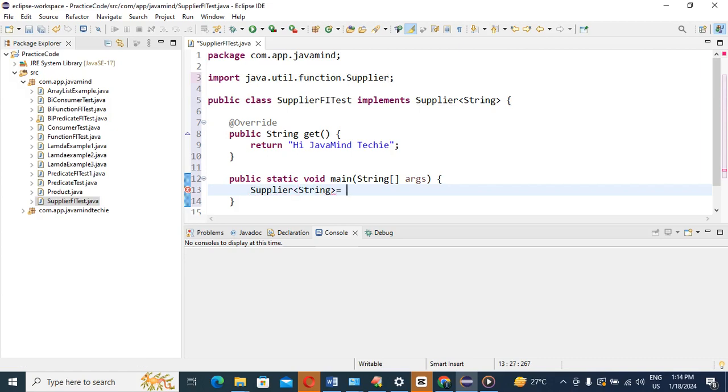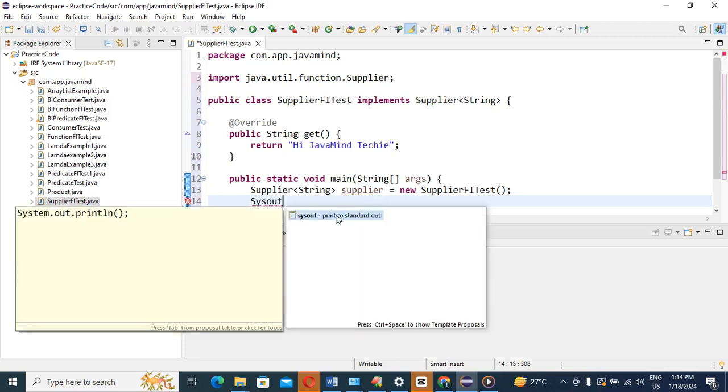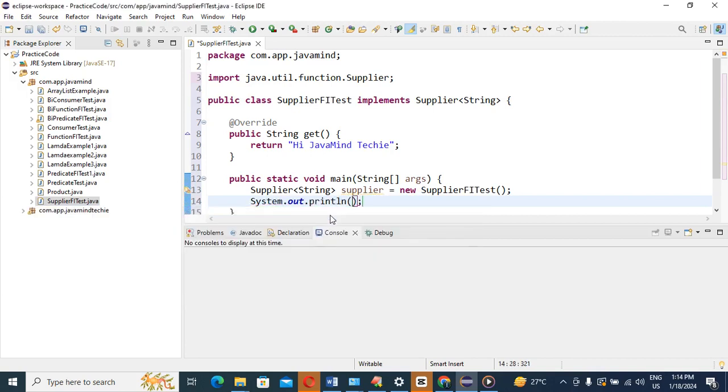First give the object name, suppose supplier, equals new this one. It's basic, what I'm going to write now. Then we can print hi Java mind techie.